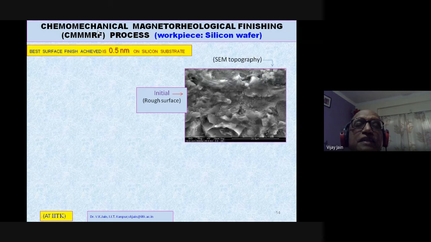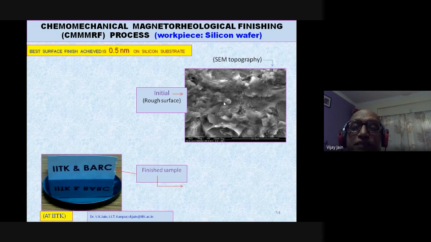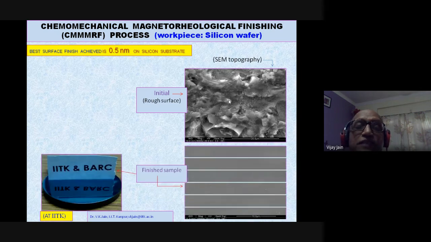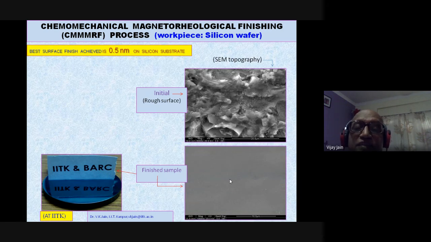Here again, CMP and MRF processes are combined together, and this is the hybrid process. Now you can see this is the initial surface before finishing, and this is the surface after finishing, and you can see the reflection of IITK and BARC, which was done under the project of BARC at IIT Kanpur.